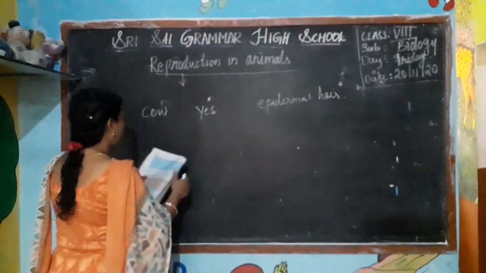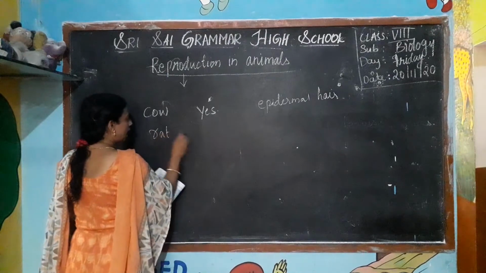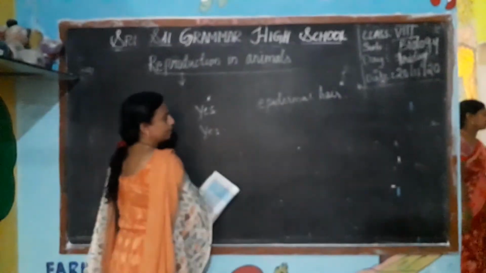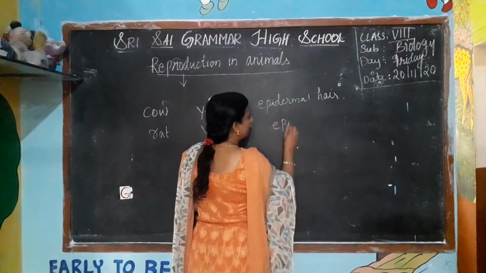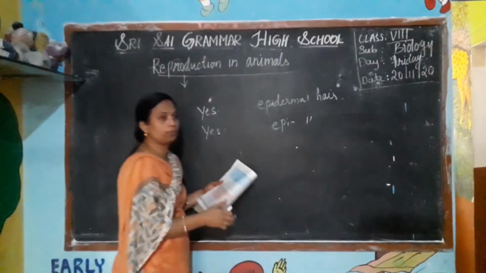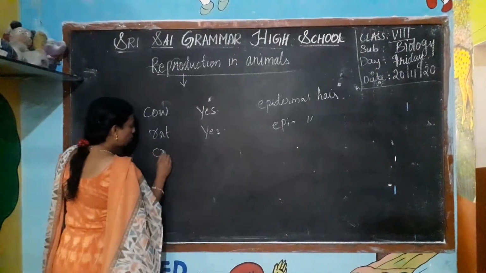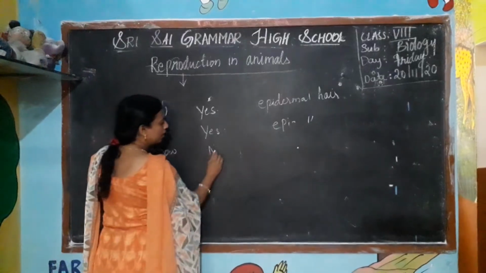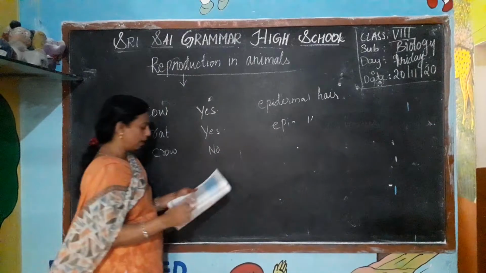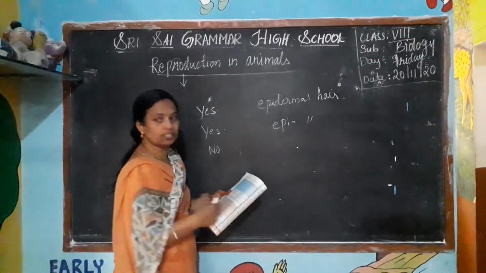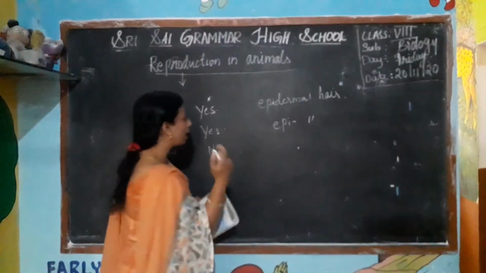And the rat. Rat also has ears, and they also have the epidermal hair. Yeah, they also have the same thing. Now, crow. Crow doesn't have ears, but they have wings.